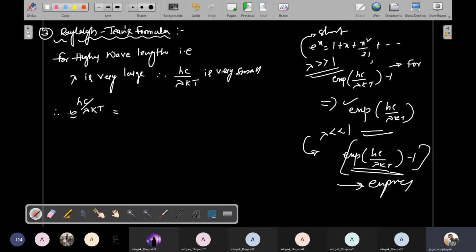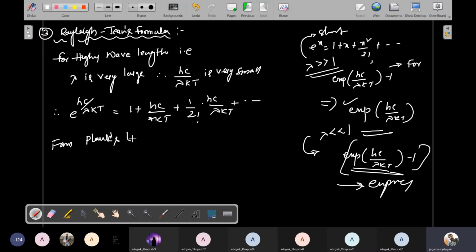So the expansion is e to the power hc by lambda kT equals 1 plus hc by lambda kT plus 1 by 2 factorial into hc by lambda kT squared, and so on. This expansion term will be substituted into Planck's law.